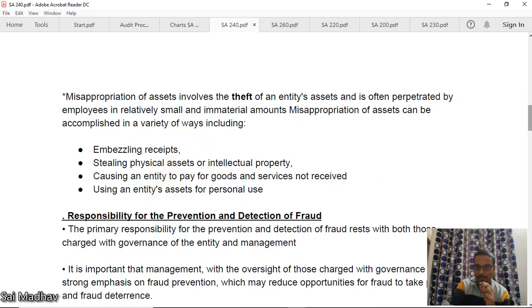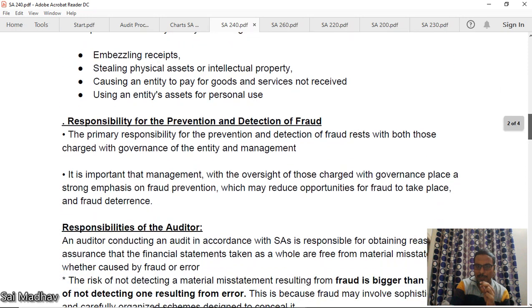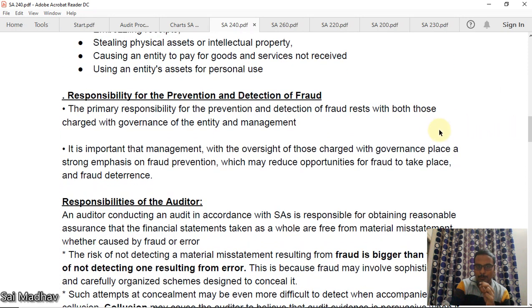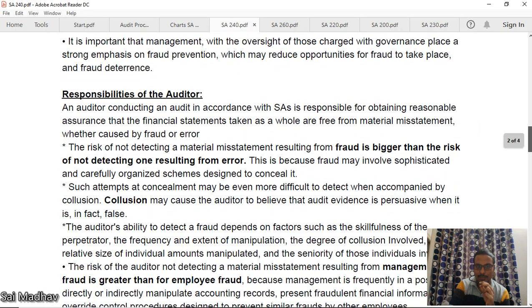Now, responsibility for the prevention and detection of fraud. Whose responsibility is this? Not auditors. It is the responsibility of management or TCWG. Then what is the responsibility of the auditor? An auditor conducting an audit in accordance with SAs is responsible for obtaining reasonable assurance, that is a high level of assurance, that the financial statements taken as a whole are free from material misstatement, whether caused by fraud or error. This is the responsibility of the auditor.